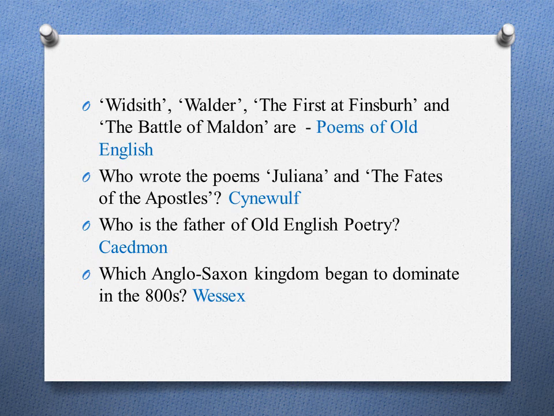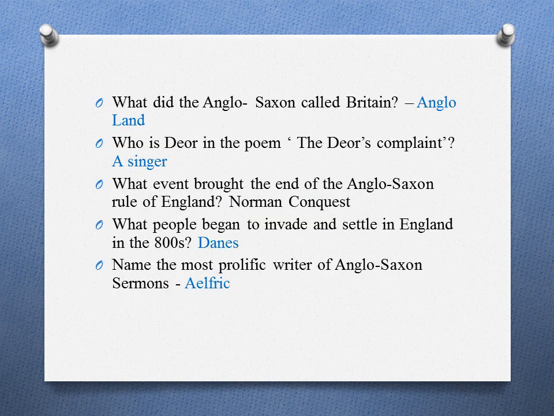Who wrote the poem Juliana and the Fates of the Apostles? Cynewulf. Who is the father of Old English poetry? Caedmon. Which Anglo-Saxon kingdom began to dominate in the 800s? Wessex. What did the Anglo-Saxons call Britain? Angle-land. Who is Deor in the poem Deor's Complaint?